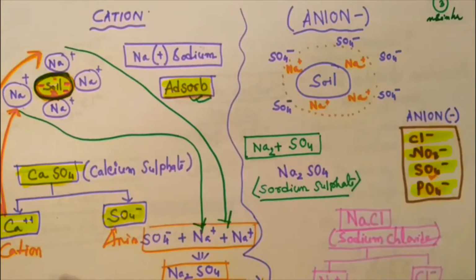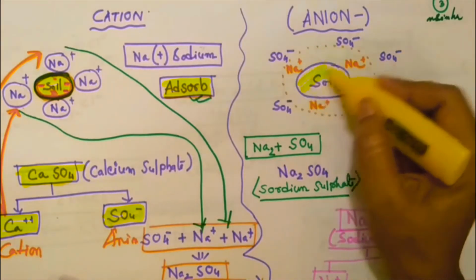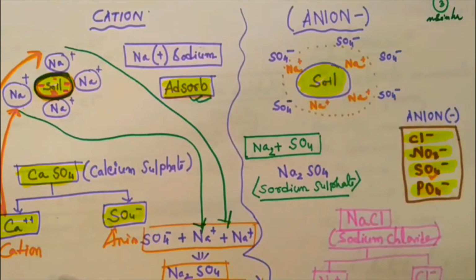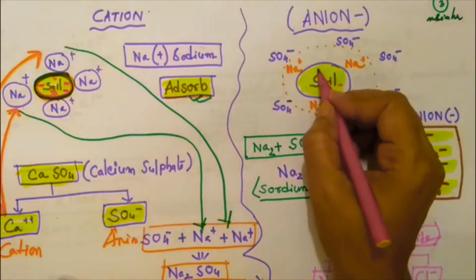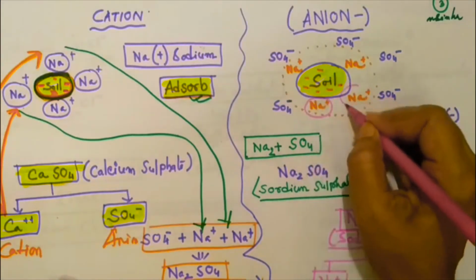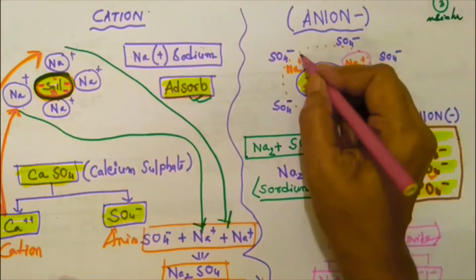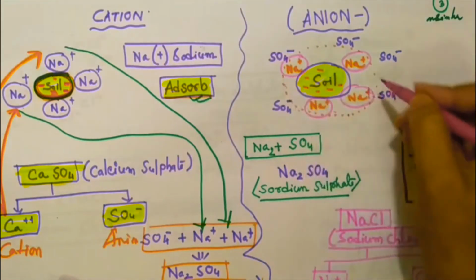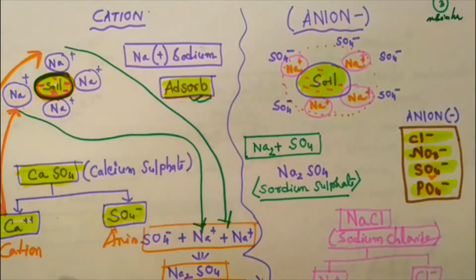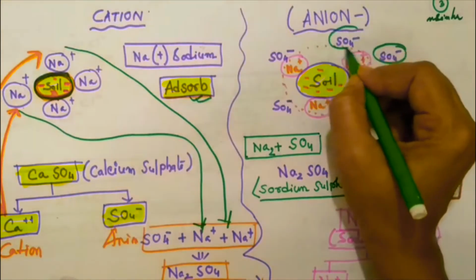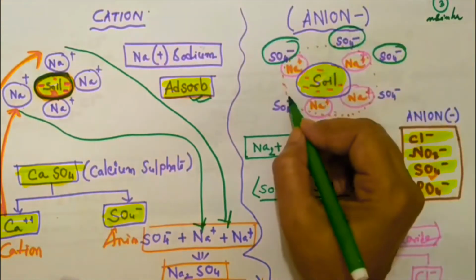Suppose this is a soil particle, negatively charged due to the presence of clay particles or colloids. Due to attraction of these negative particles, sodium, a positively charged particle, is attached here, and these positively charged particles will try to attract the opposite ion, and will remain attached to the surface.